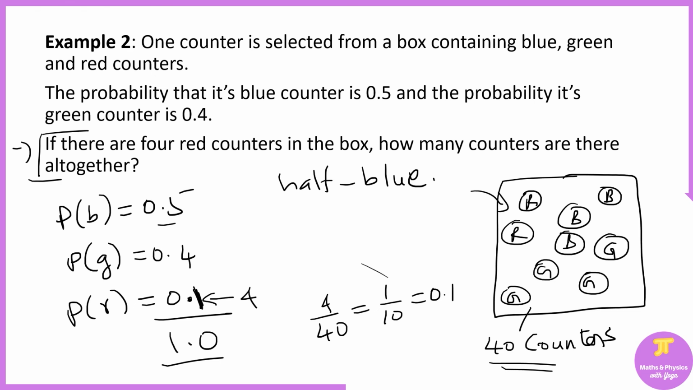And we already know, since the probability of getting blue is half, that half of the counters, which is 20, must be blue. So we have 20 already gone for blue, and 4 for red. So out of 40, if you take 24 out, 16 of them are going to be green. So this is the distribution of the counters: 20 blue counters, 16 green counters, and 4 red counters.